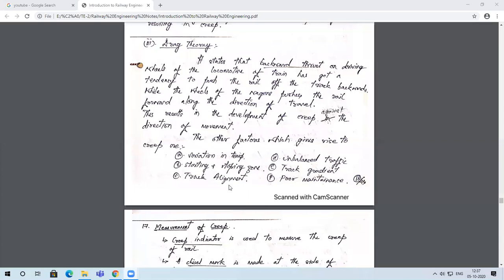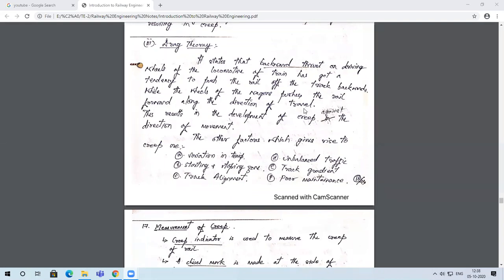The drag theory states that the backward thrust on the driving wheels of the locomotive of the train has a tendency to push the rails off the track in the backward direction, while the wheels of the wagons push the rail in the forward direction, along the direction of movement of the vehicle. Now there would be a kind of confusion in the rail whether to move in the backward direction or in the forward direction.